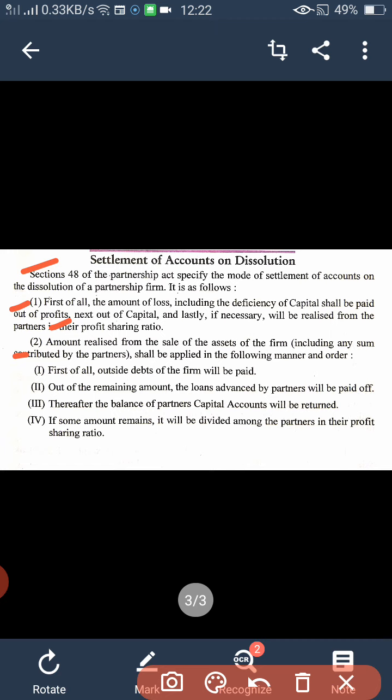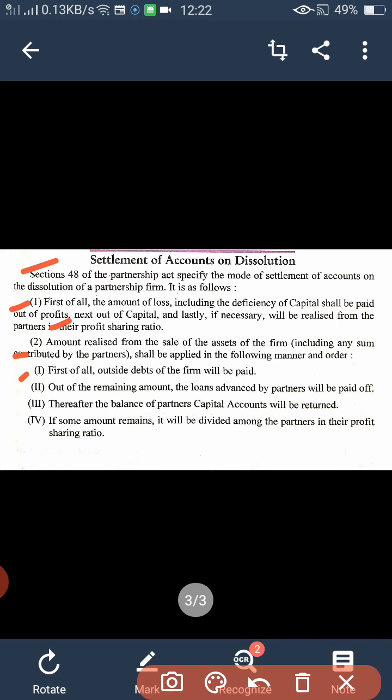Then the amount realized from the sale of assets of the firm, including any contribution by the partner, shall be applied in the following manner. Means the amount realized by way of sale of assets, we are selling out all the assets of our firm, so we have to pay the following things in order. First, we have to pay the outside debts of the firm.